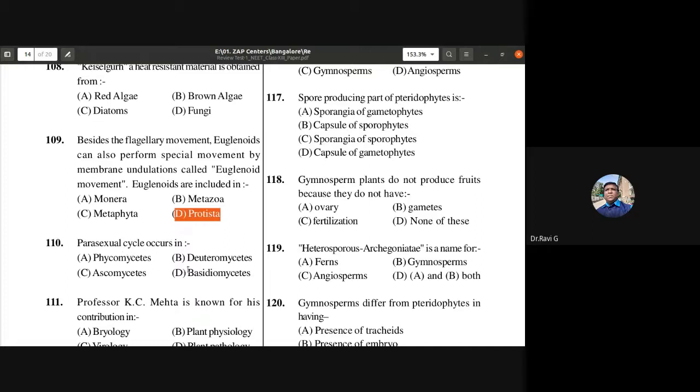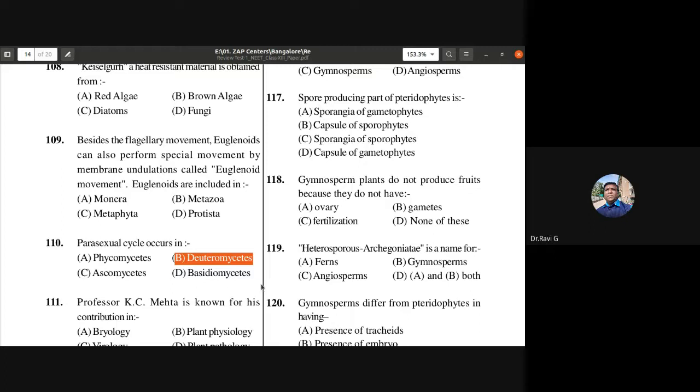Parasexual cycle occurs in, so the parasexual or primitive type of sexual cycle occurs in the deuteromycetes. Okay, so there is no formation of gametes. You should remember about it. Deuteromycetes is also called fungi imperfecti. So B is the correct answer. Parasexual cycle occurs in deuteromycetes.